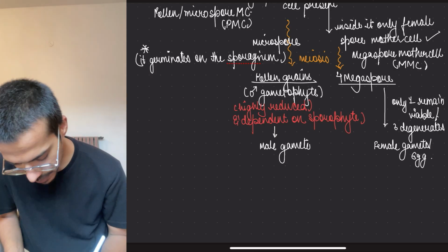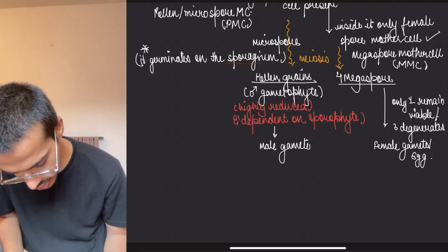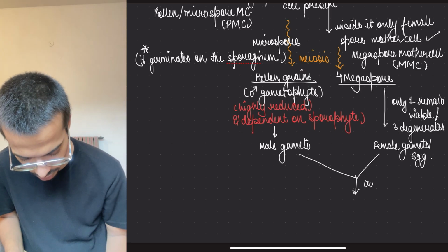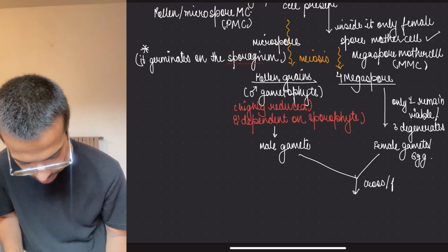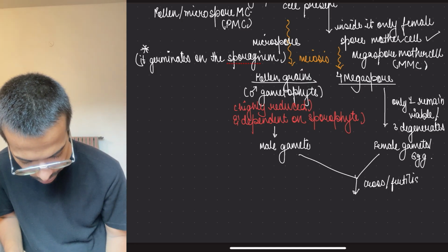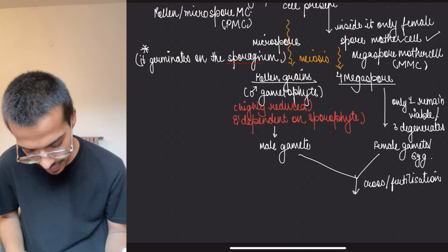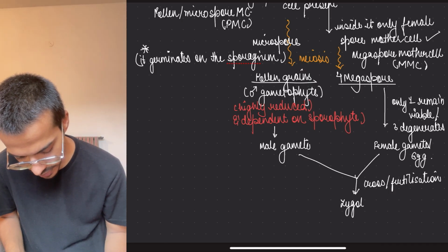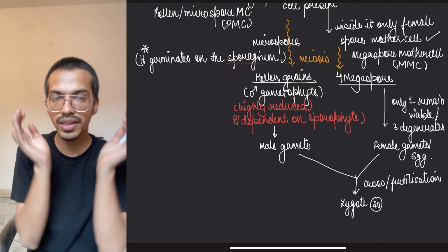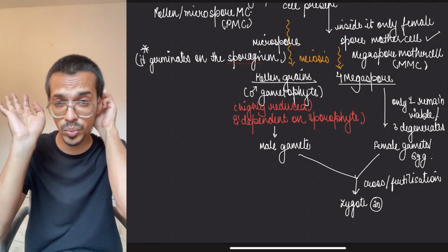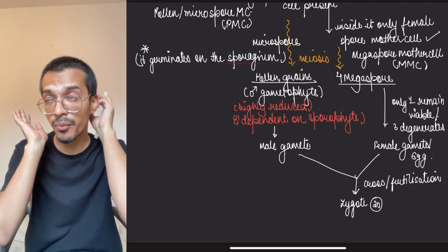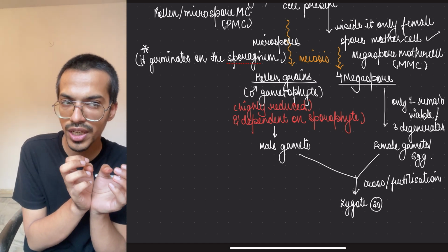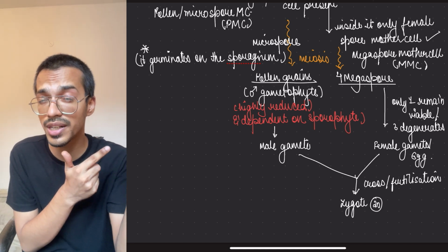So what will happen? The male gamete will fuse with the female gamete. So there will be a cross, or the fertilization, and with the fertilization it will form the zygote, that is 2N. Since there is no ovary kind of a thing, nothing will change into fruit or those things which you used to study about last year.